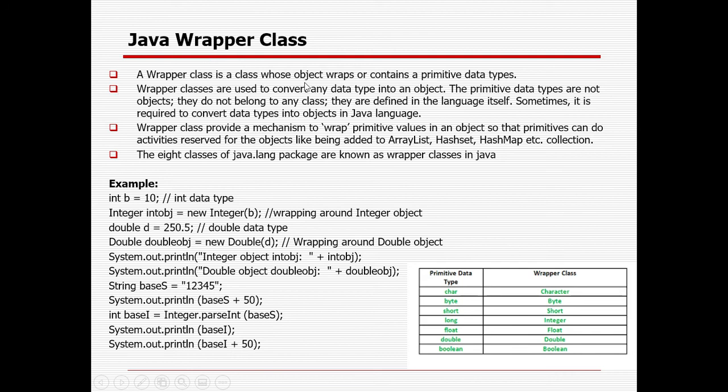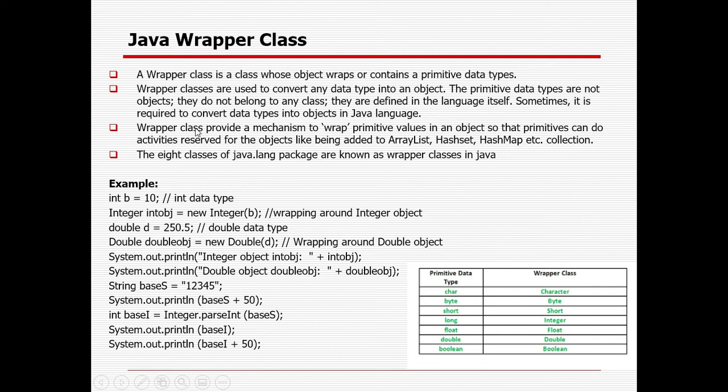A wrapper class is a class whose object wraps or contains a primitive data type. Wrapper classes are used to convert any data type into an object. Primitive data types are not objects; they do not belong to any class, they are defined in the language itself. Sometimes it is required to convert a data type into an object in Java.